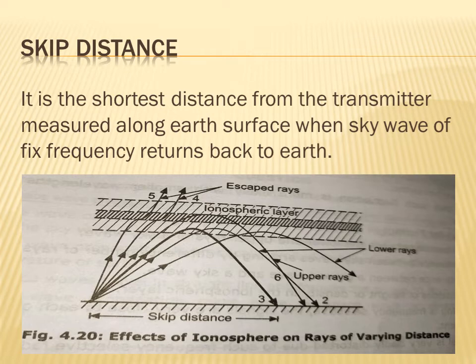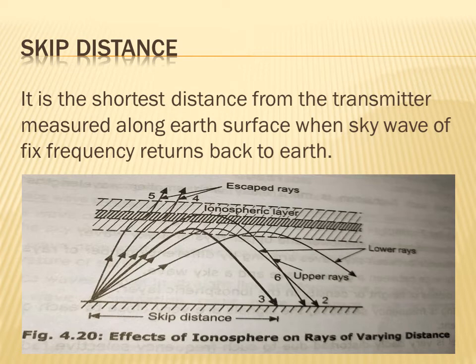See in the figure, the transmitted rays 4 and 5 escape into the atmosphere. The rays 3, 6, and 2 are coming back towards the earth surface.